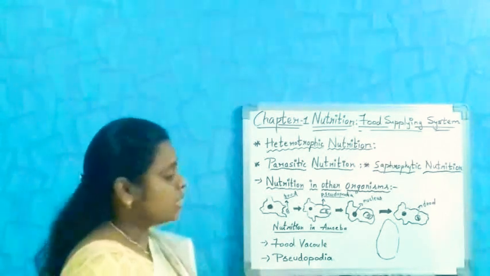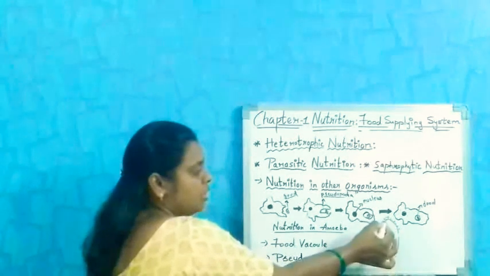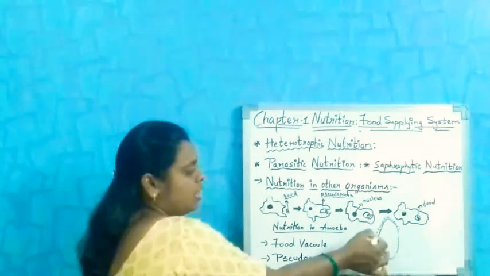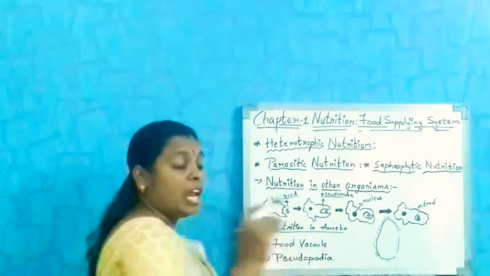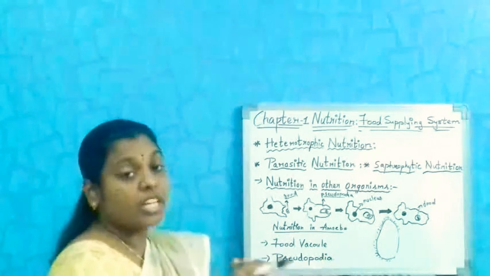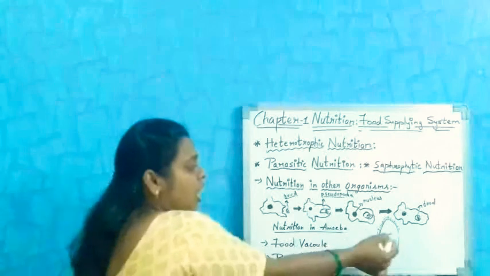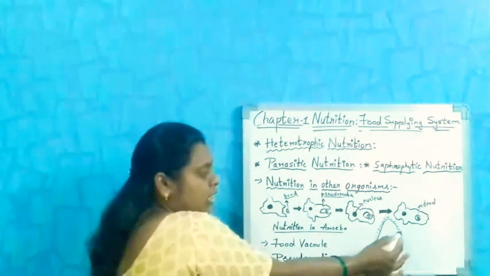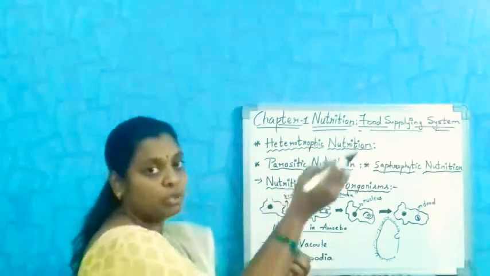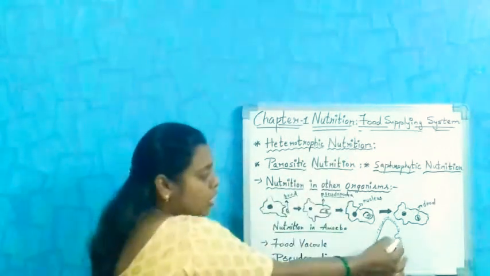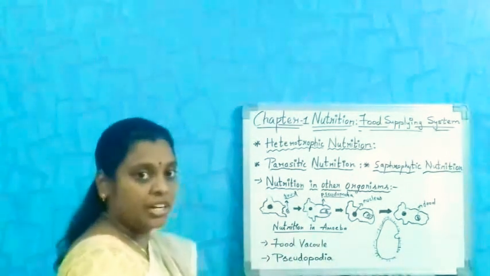So the cilia which cover the outside of the body of this paramecium help the organism to move the food particles towards the oral groove. These cilia will move here and there and move the food particles inside the oral groove, and help in the process of ingestion.